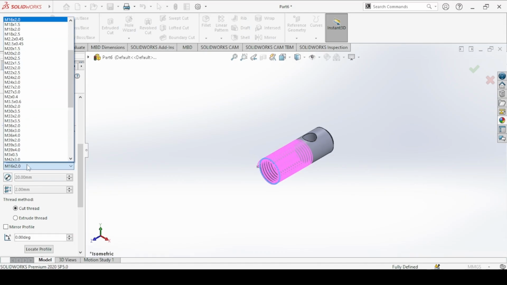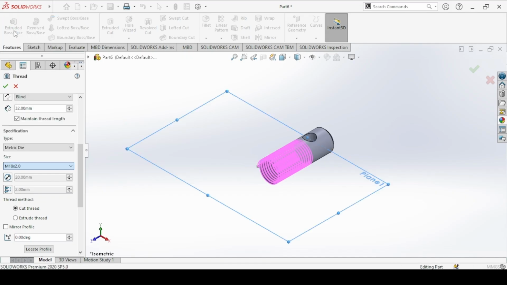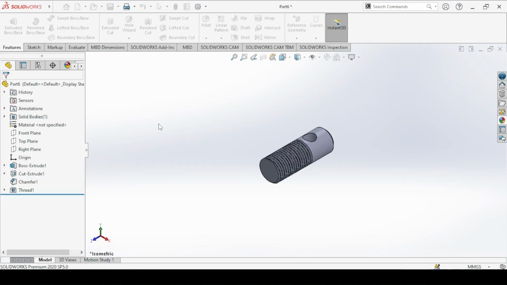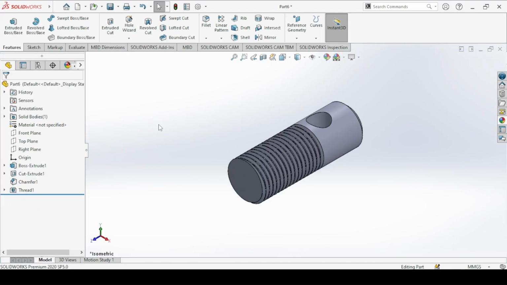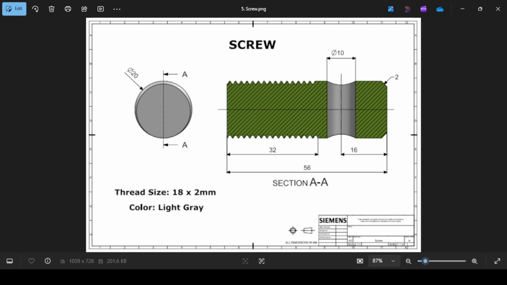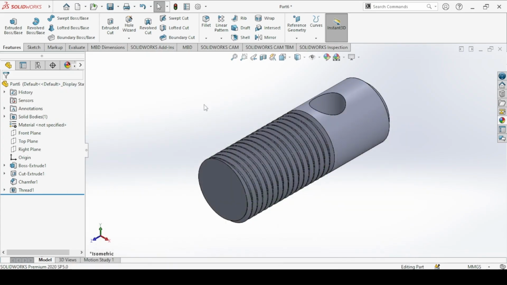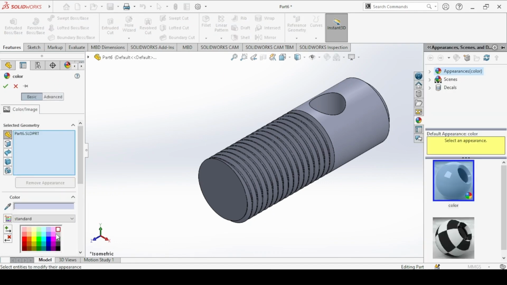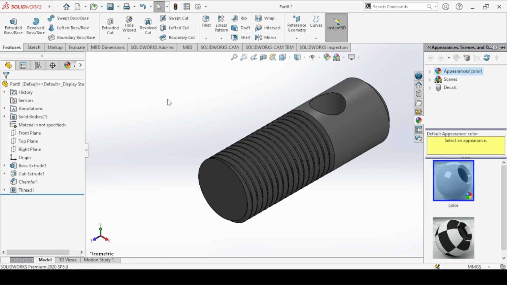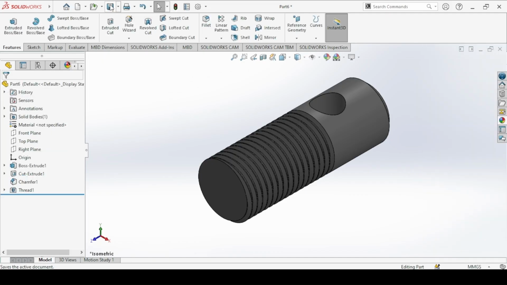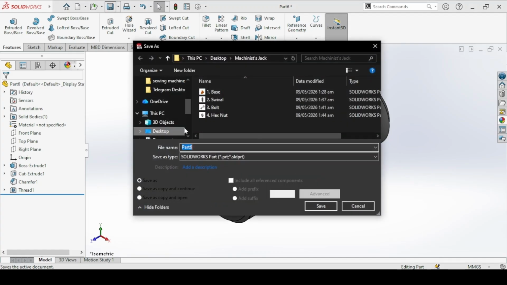The thread size of 18 by 2. Cut thread and OK. The color is light gray, so change the color. And save the part. This is the fifth part, the screw.